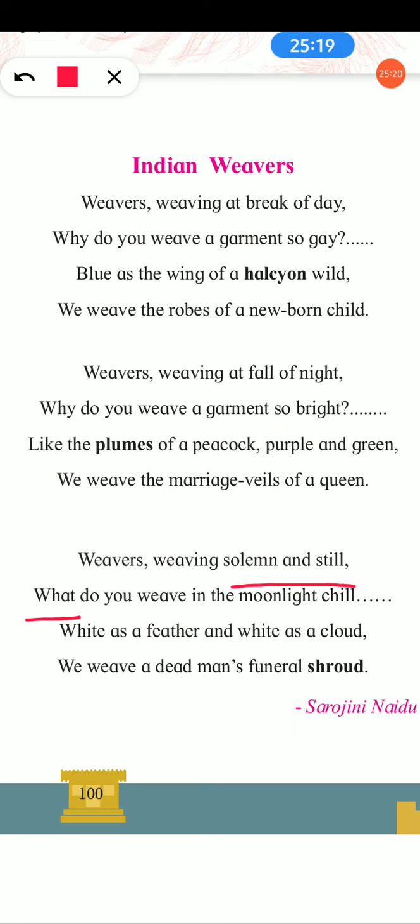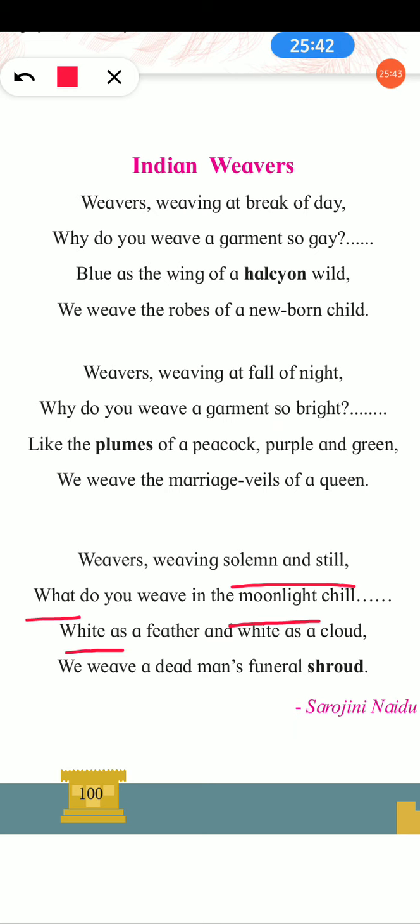Moonlight is very dim and very faint. Chill here means cold. What are they doing in this faint, dim light, in this cold? White as a feather and white as a cloud.